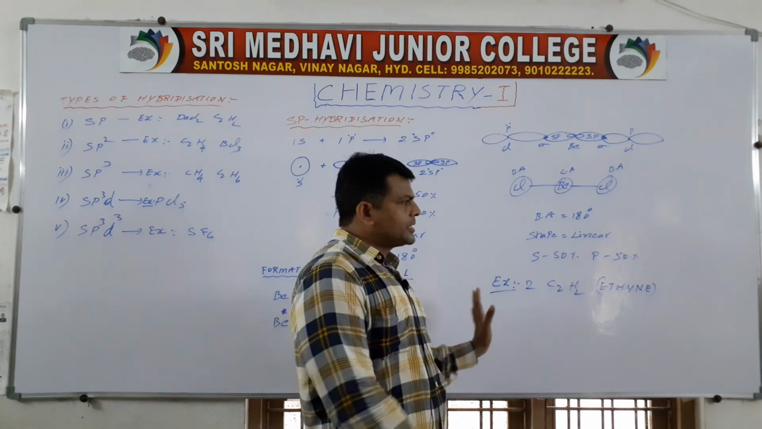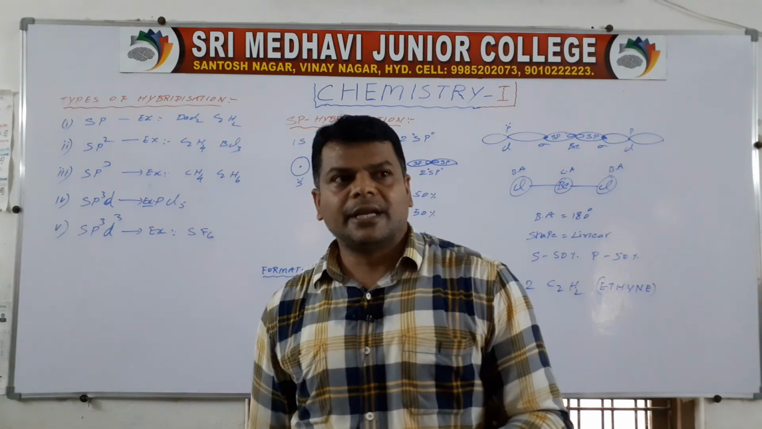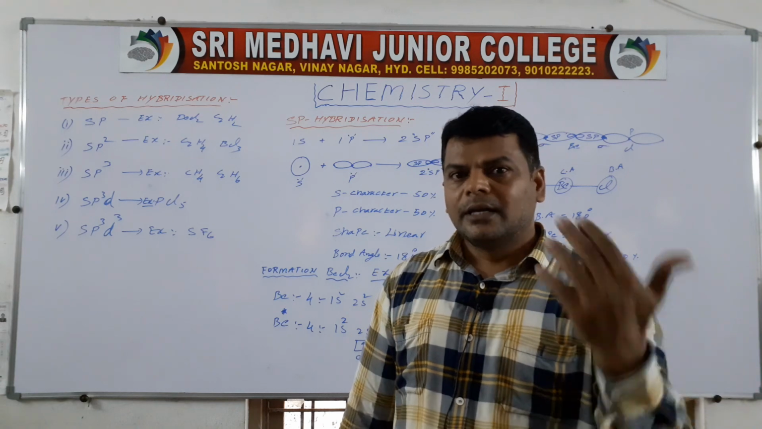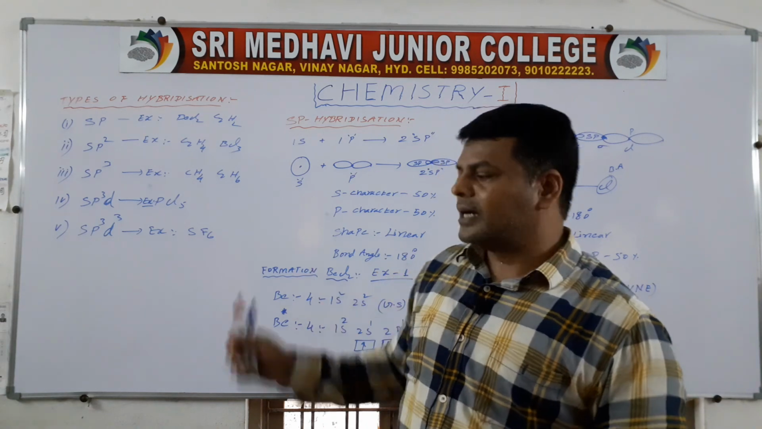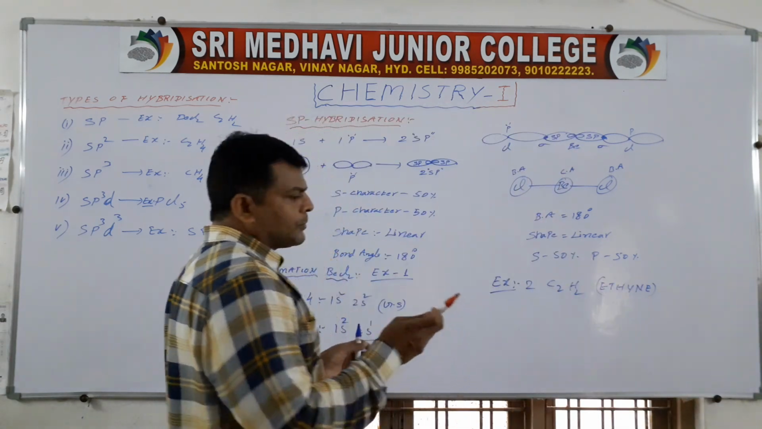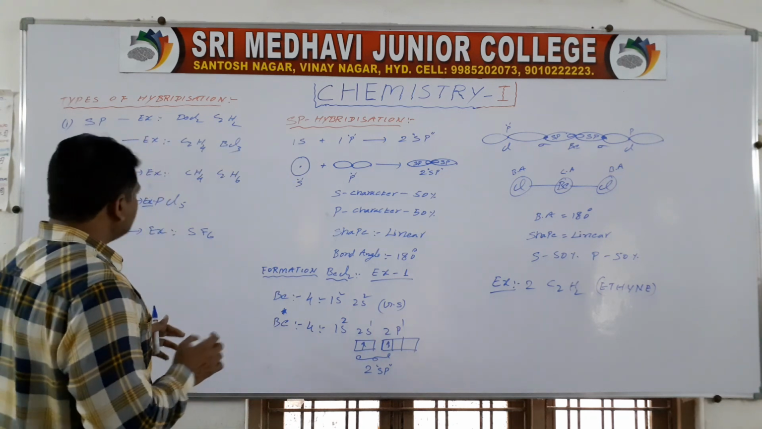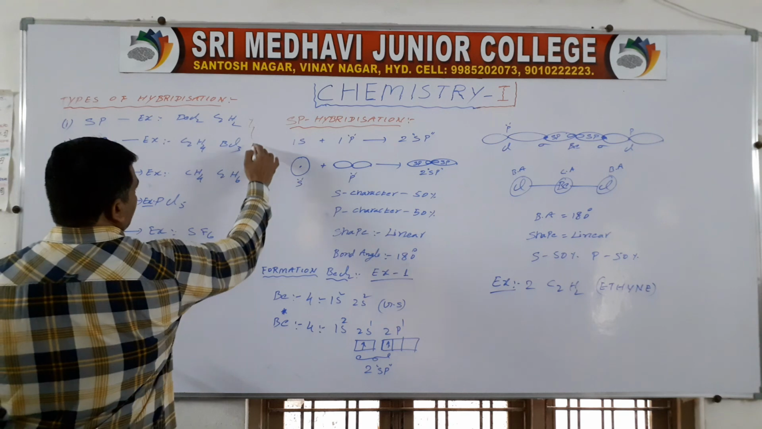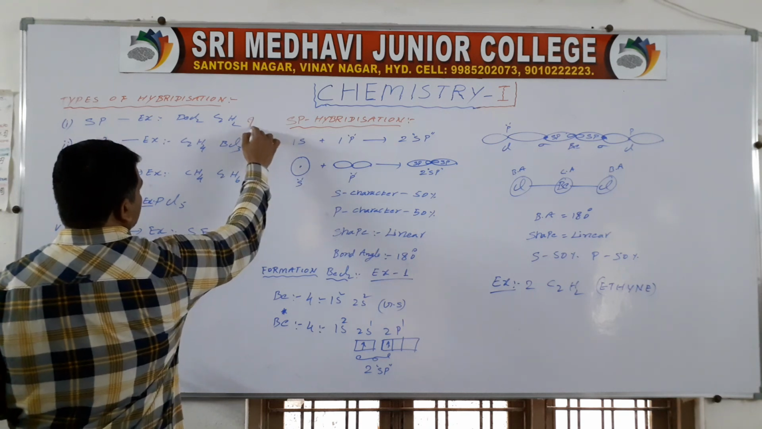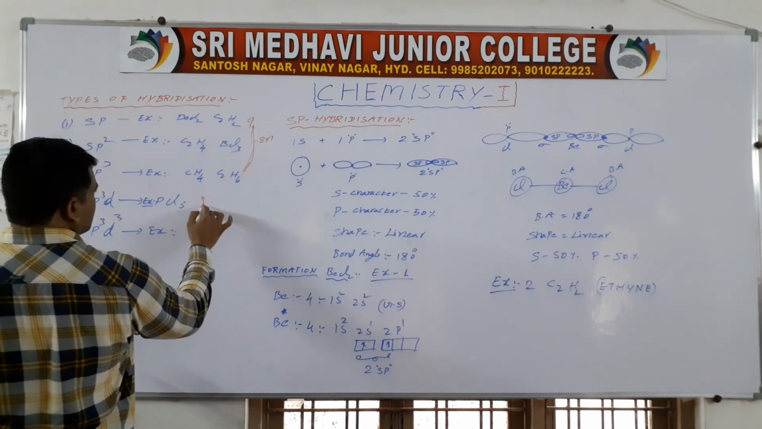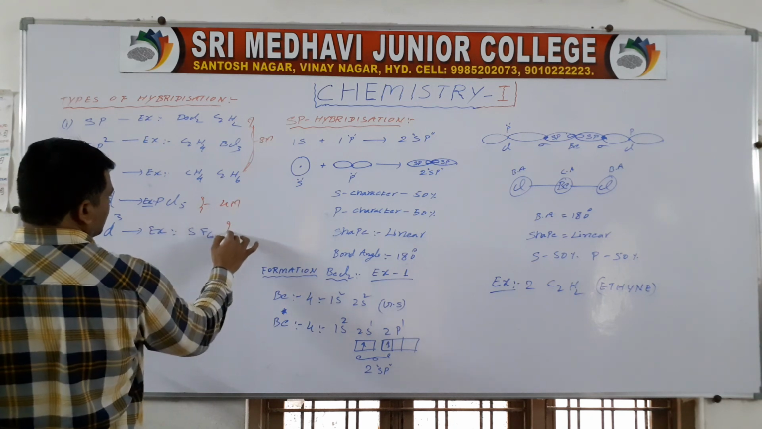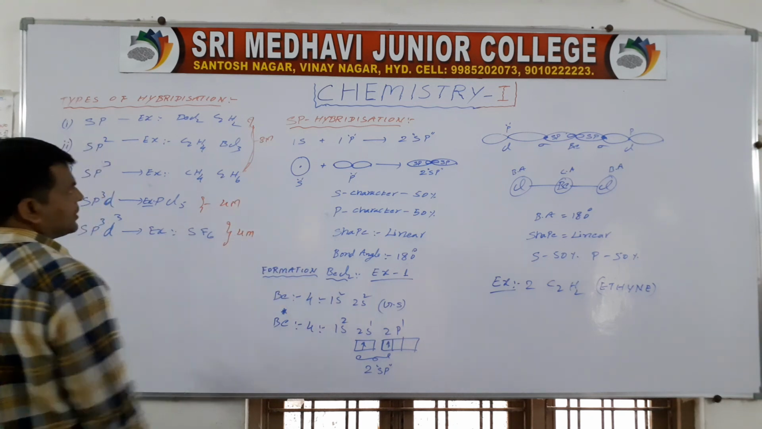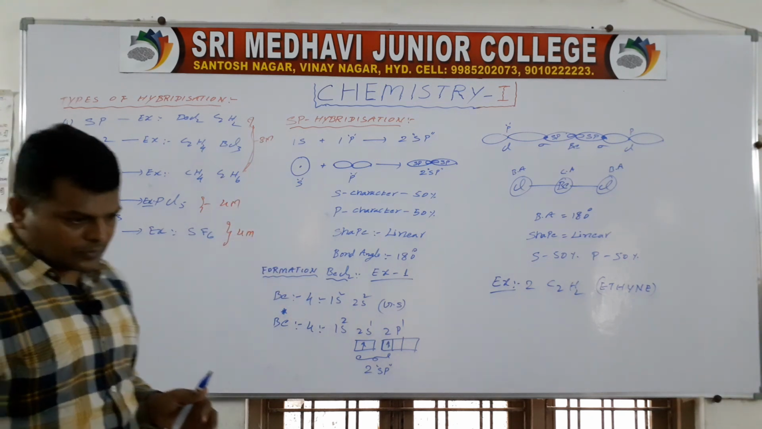So this is briefly valence bond theory, next types of covalent bond, next types of overlapping, next hybridization. Hybridization is very important for 8 marks. These two are very important for 8 marks: this one is for 4 marks and this one is for 4 marks.